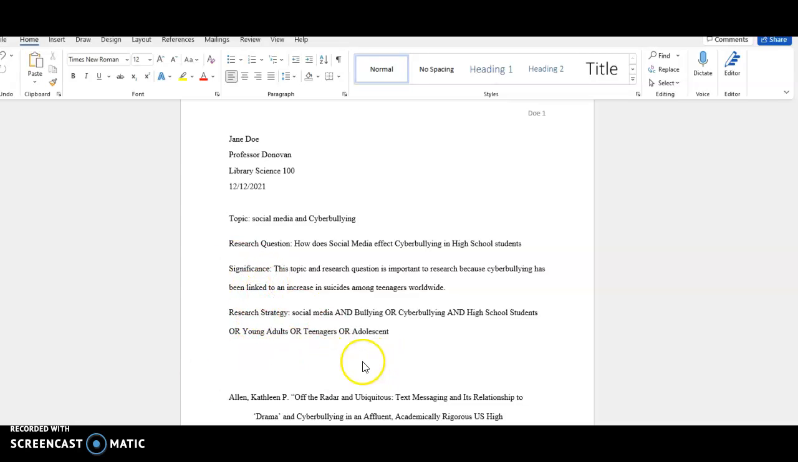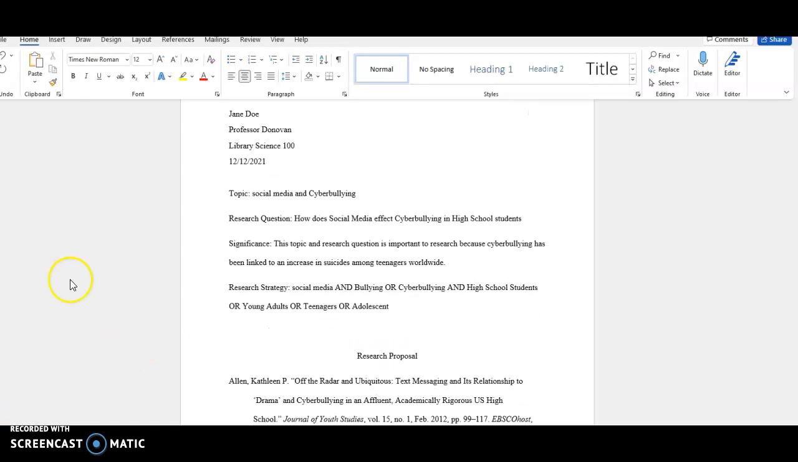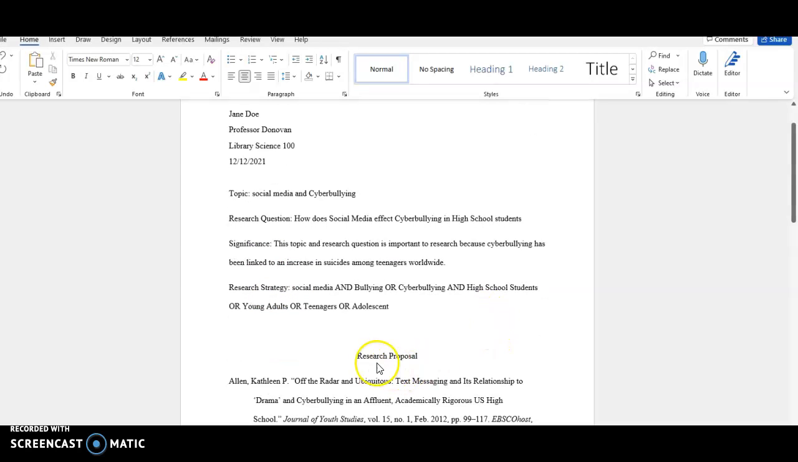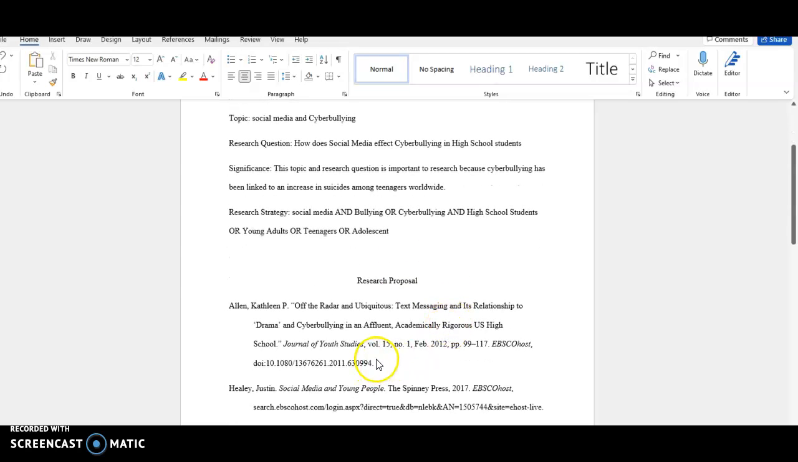And now I'm going to add in research proposal, and I'm going to space it in the middle. And so everything should look like this. You have your page number, this all filled out, your topic, research question, significance, and research strategy, your research proposal centered, and then you can start adding in your annotations. If you have them printed out on a separate sheet, you can copy and paste them. If not, you can just type them right in.